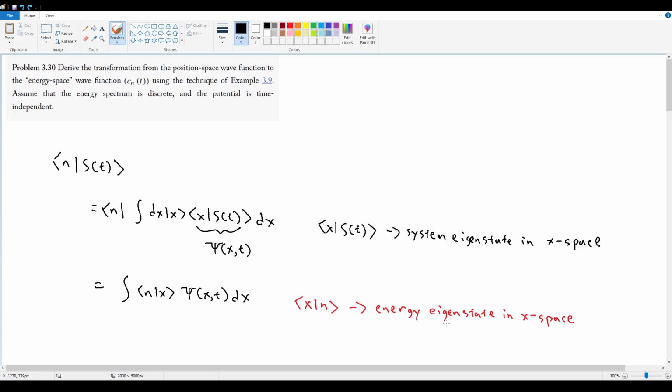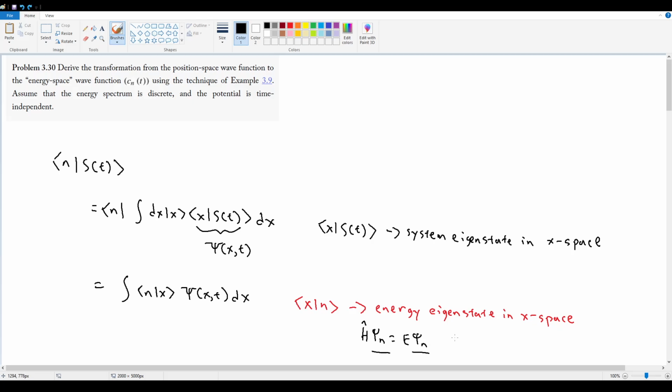And we actually already know what the answer to this is, because we know the time-independent Schrodinger equation, and way back in chapter 1, when we solved that, we found this very nice eigenvalue equation: H hat times the time-independent state is equal to the energy of the system times that same state. So in that case, this term right here, psi sub n, is in fact the energy eigenstate in x space.